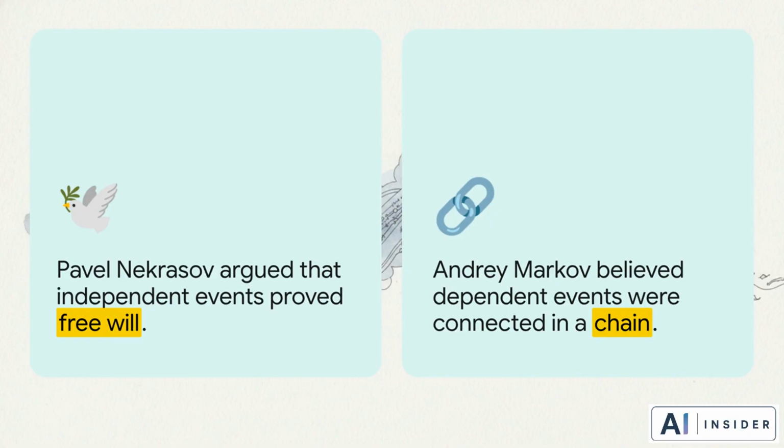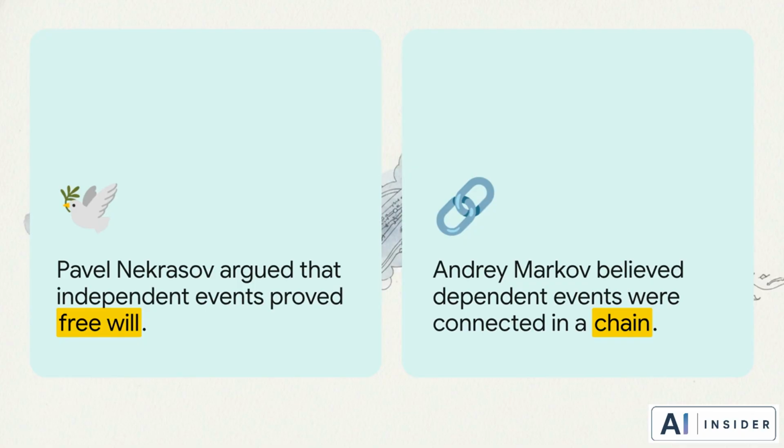On one side, we have Pavel Nekrasov, a devout thinker who strongly argued that independent human decisions proved human free will. And against him, we have Andrey Markov, an atheist mathematician with absolutely zero patience for nonsense, which actually earned him the fantastic nickname Andrey the Furious. Markov just wanted to prove Nekrasov entirely wrong.